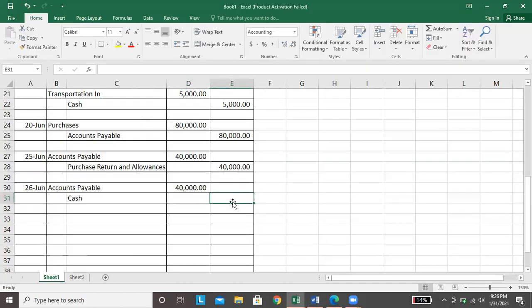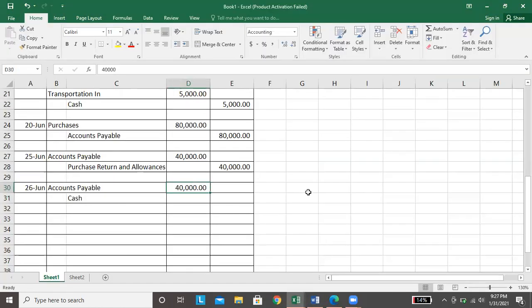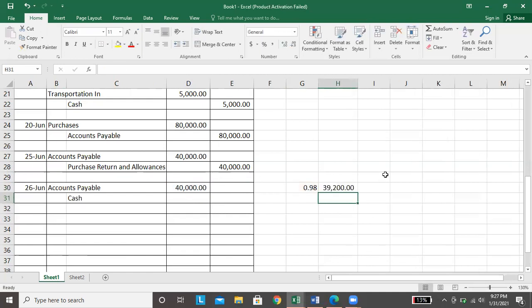Okay? So yung credit natin is hindi 40,000. Si 40,000, babawasan natin ng 2%. So magkano na lang? 98% na lang sa 40,000 yung babayaran. Okay? So 0.98. Ngayon, so 40,000, okay, times 0.98, okay, 39,200 na lang yung babayaran. Okay? 39,200.